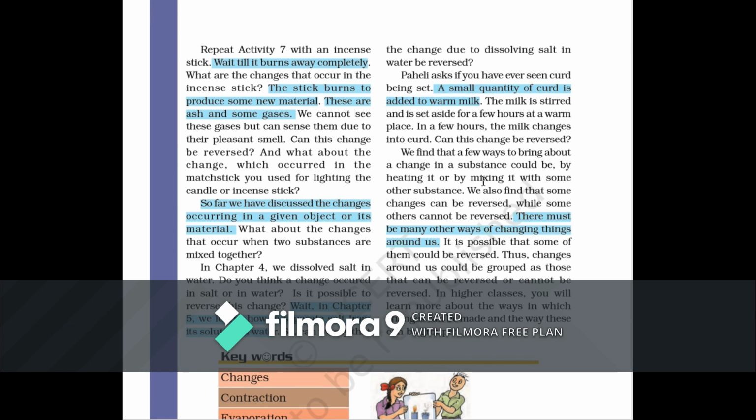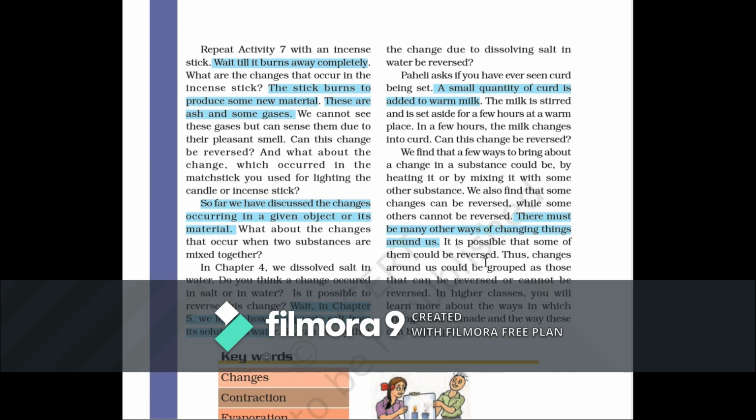In this chapter we have studied that there are different kinds of changes. One is called reversible if it can be brought back to its original form, and on the other hand some are called irreversible because they are not able to come back to their original form, right? So it is possible that some of them could be reversed. Thus changes around us are grouped as those which can be reversed and those which cannot be reversed.